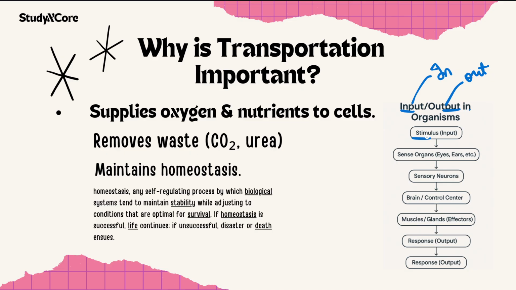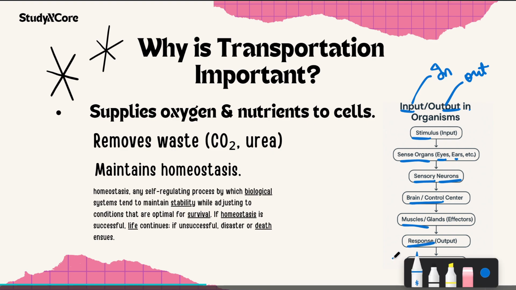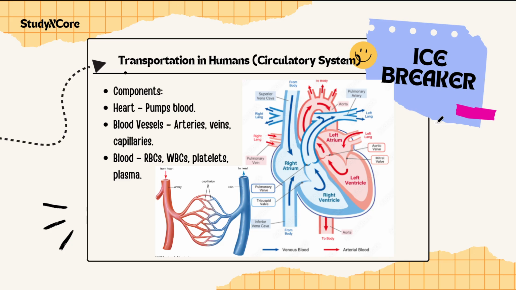Stimulus means, how do I explain it? It's like small hair-like structures. Then it will go into the sense organs, for example eyes, ears, etc. So sensory neurons. Neurons means nerves. Brain and control center. Brain is enough for us. Muscle, glands. Response. And then finally, this is also an output, but okay, I don't know why this came till here. Okay, this is the input and output in organisms.